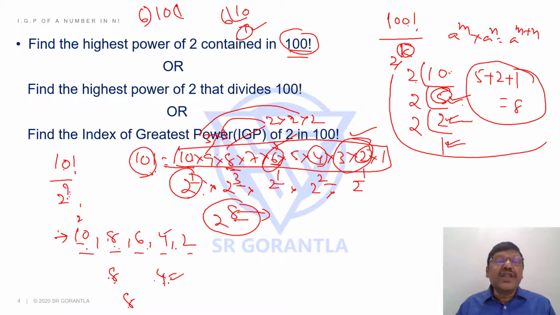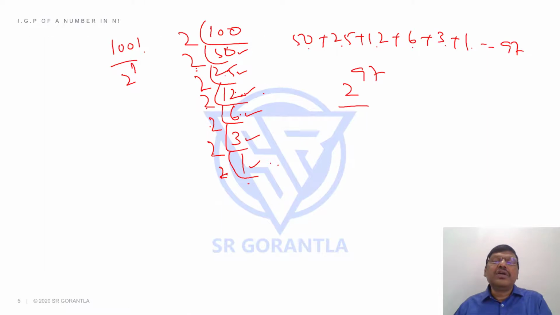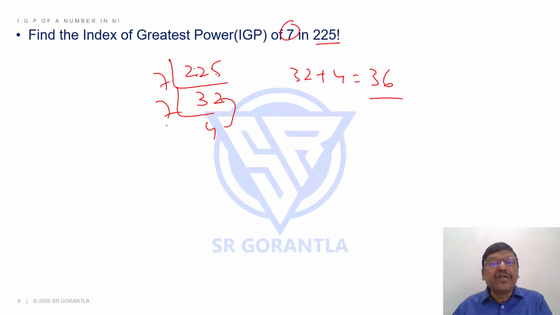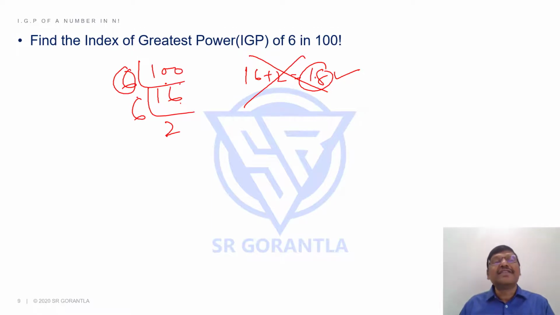So the highest power of 6 in 10 factorial, you can't just divide and say it goes only one time, hence there is 1 6. It doesn't work. But it was working for 2, it was working for 3, it was working for 5, it was working for 7. Why is it not working for 6? Because 2, 3, 5, 7 are prime numbers. If I want power of 5, I cannot get 5 by a combination of any other 2 prime numbers. Hence, I need to have 5s, it will work.